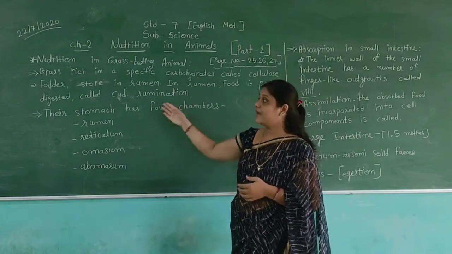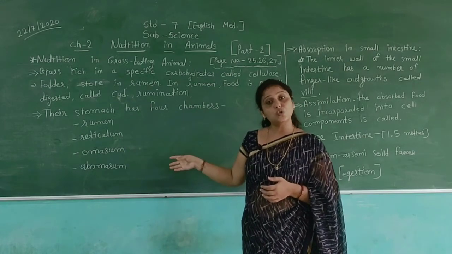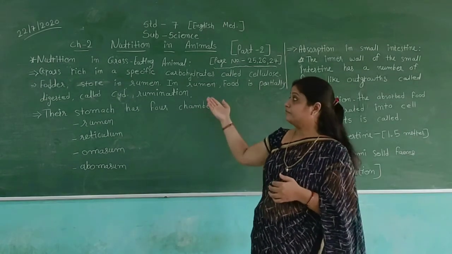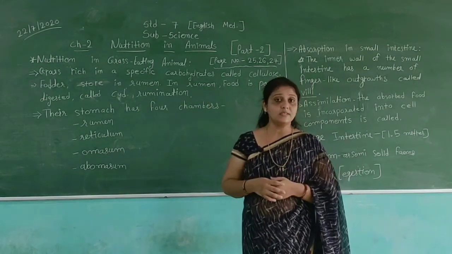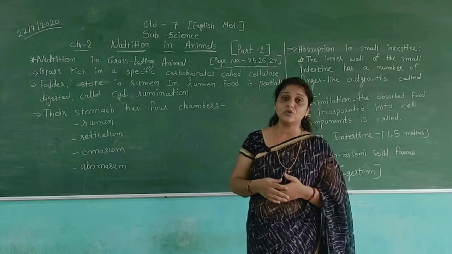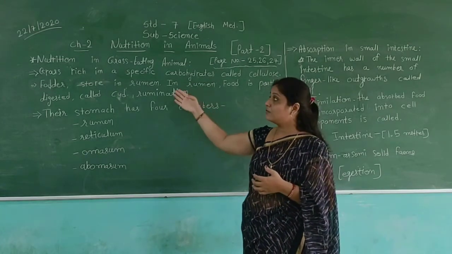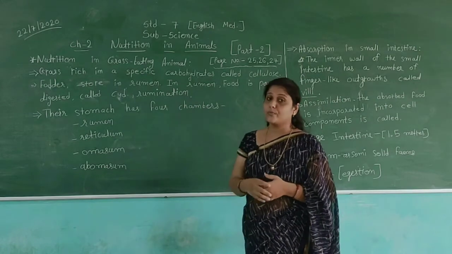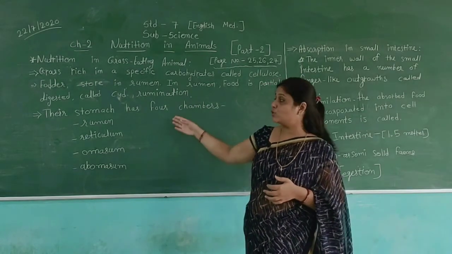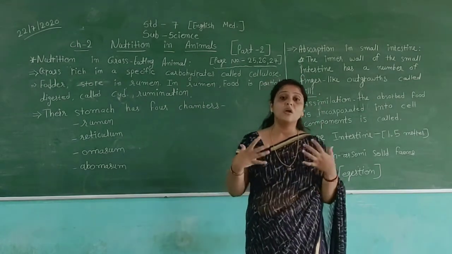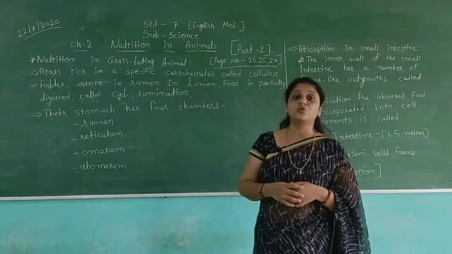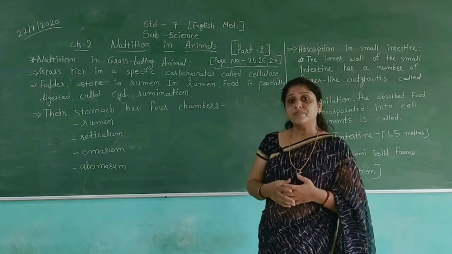The parts of their bodies are also different, because they always eat grass, and grass is not easy to digest. They have to face different types of processes in their stomach, and they have different chambers of the stomach to digest their food.